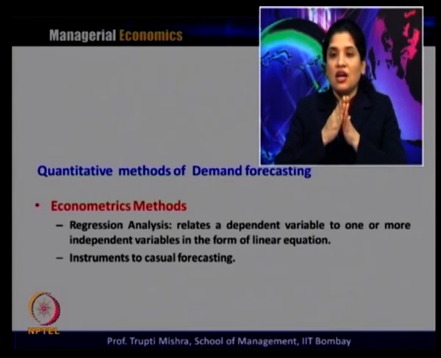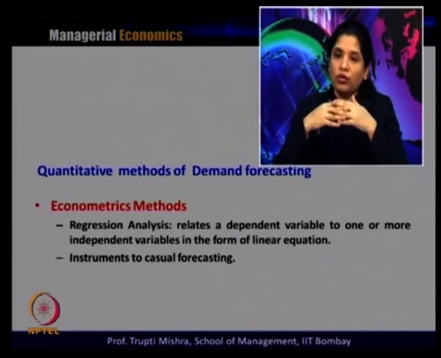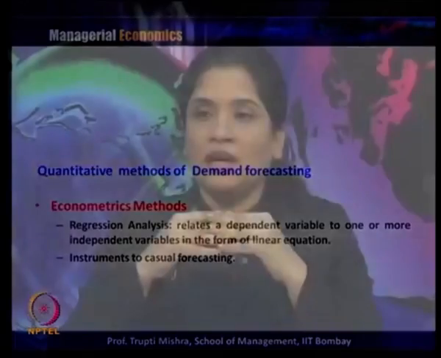Correlation essentially talks about the relationship between two variables, whether they are positively or negatively related, and regression talks about the extent of the relationship, in which direction, and what is the magnitude of the change in one variable when the other variable changes. That is what we do in regression analysis. So, regression analysis relates the dependent variable to the independent variable in the form of a linear equation, and this is an instrument for causal forecasting. Now, we will see how this regression analysis is useful in the forecasting method.